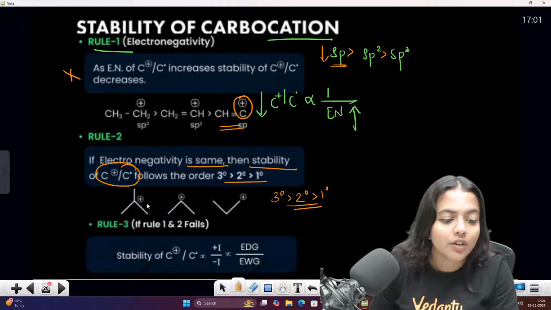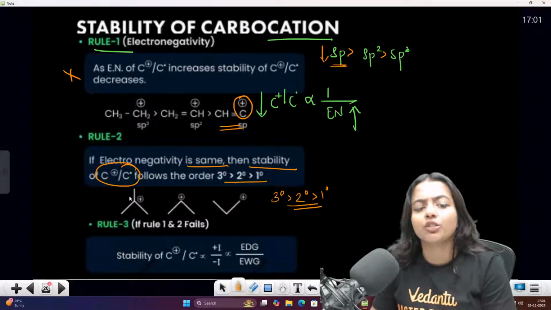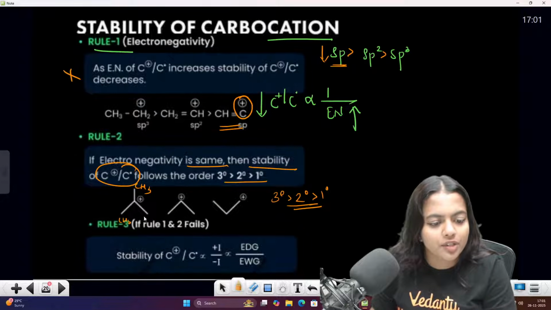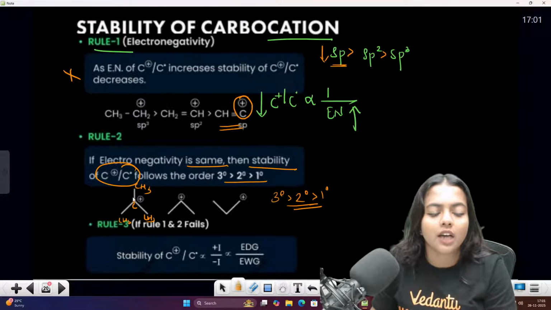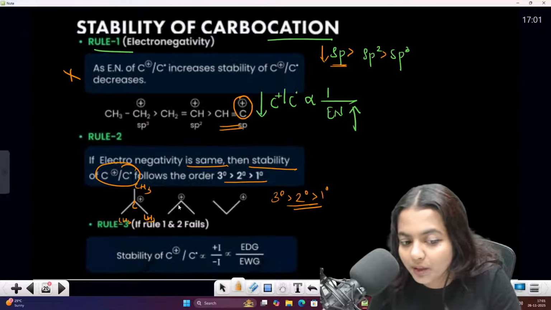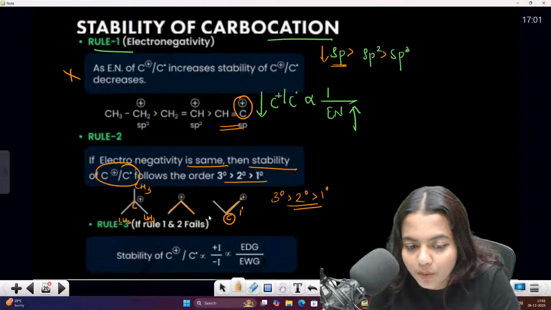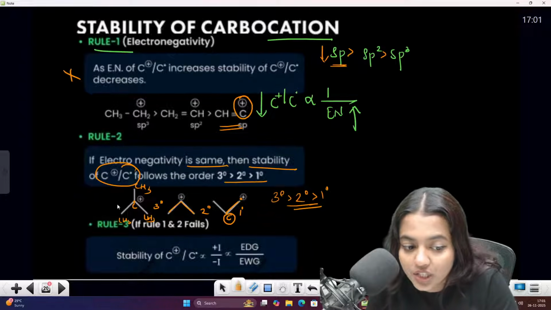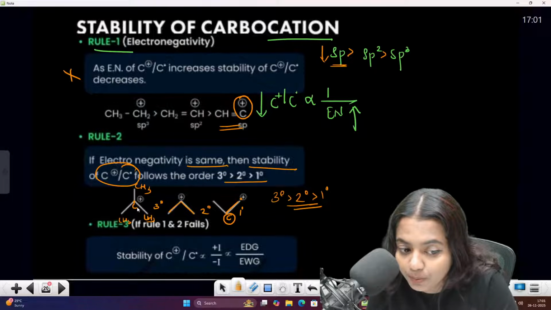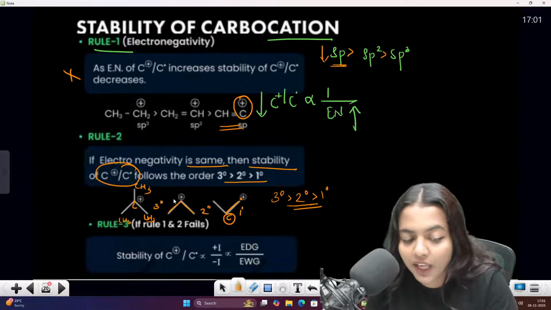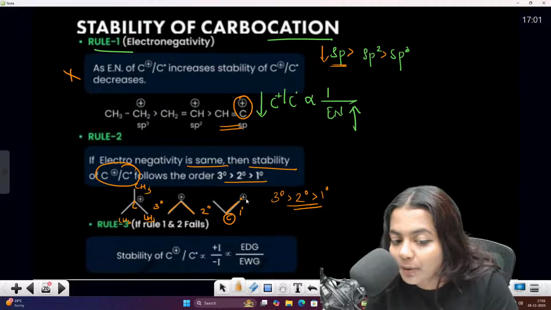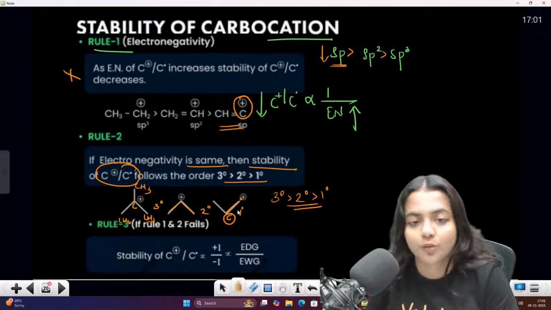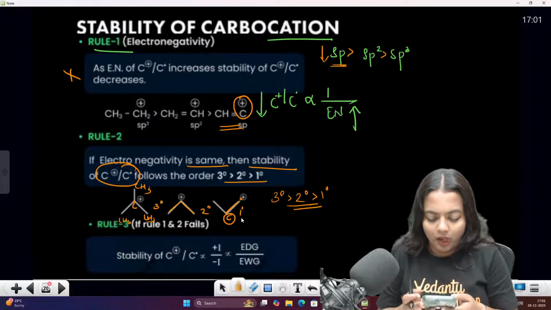Always remember this. So this is your tertiary carbon. How do you find that it is tertiary? Here is a CH3, here a CH3, here a CH3, and here one carbon. This carbon has 3 other carbons, which means tertiary carbon. The next carbon has 2 other carbons, and the other has only 1 carbon, which means this is primary, this is secondary, this is tertiary. In the carbocation, 3 branches with other carbons means tertiary, 2 branches means secondary, and one branch with 1 carbon means primary. Are you getting my point, children? Is it clear, guys?